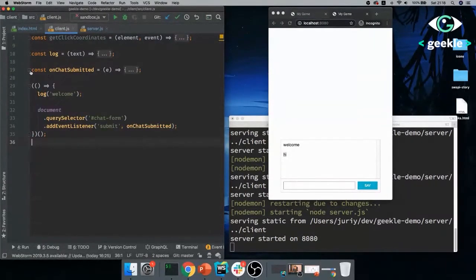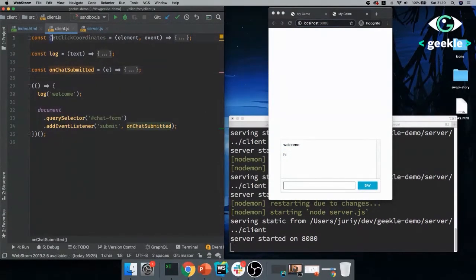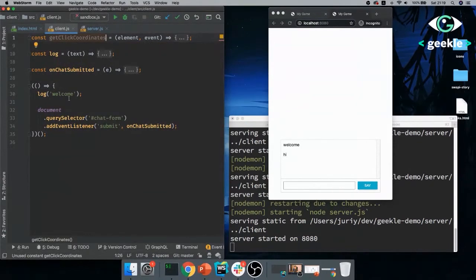So on the client side, as I said, I wrote a little bit of code, just to not write the boilerplate, right? So I have the log function that prints the values here on the screen. I have onChatSubmitted that just takes the value from the field, and right now it just sends it back to the same screen. And I have one more function that I'll be using later, getClickCoordinates, also a pure DOM JavaScript function to find out what are the relative coordinates of the click on the element. They all are quite easy, right?